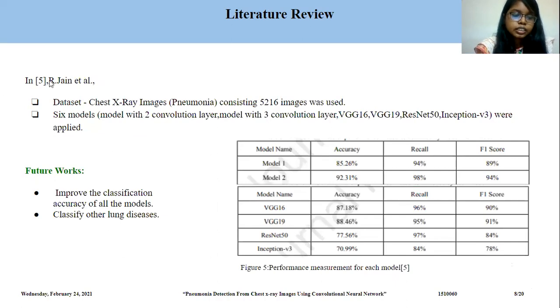In reference 5, Arjun and others proposed a model where they used a dataset consisting of 5,216 images and 6 models. They are VGG16, VGG19, ResNet50, InceptionV3, a model with 2 convolution layers, and a model with 3 convolution layers. Future works of their model are to improve the classification accuracy of all the models and classify other lung diseases. Here is the performance table of their model.